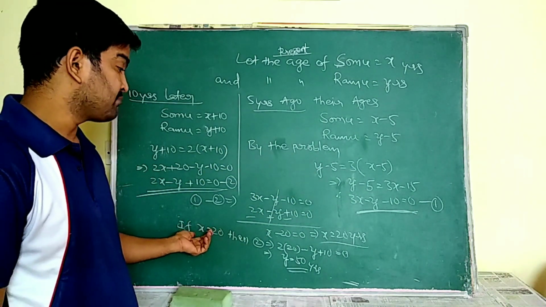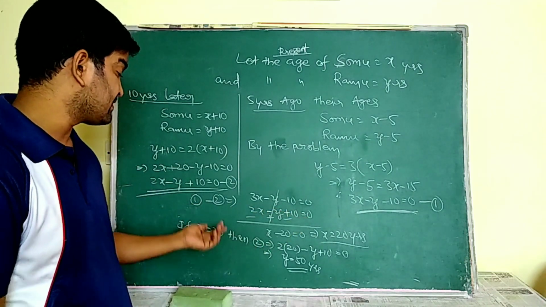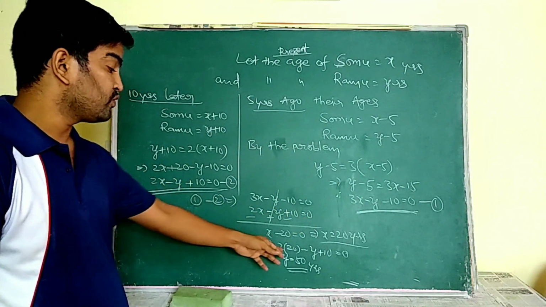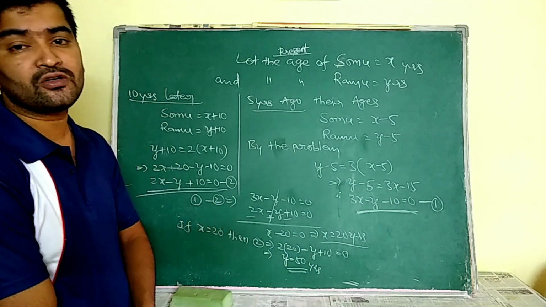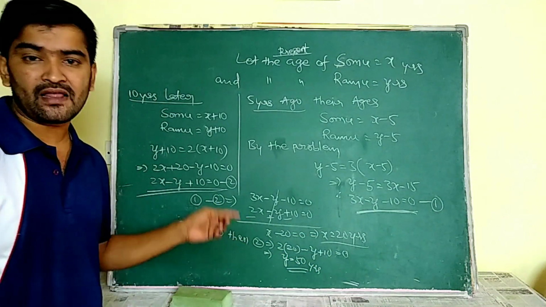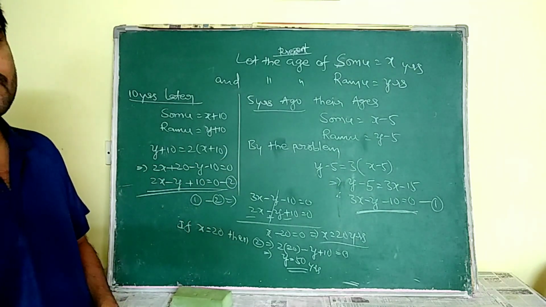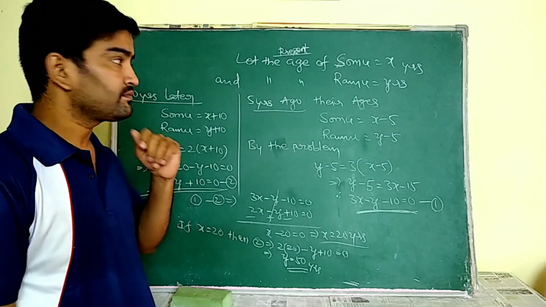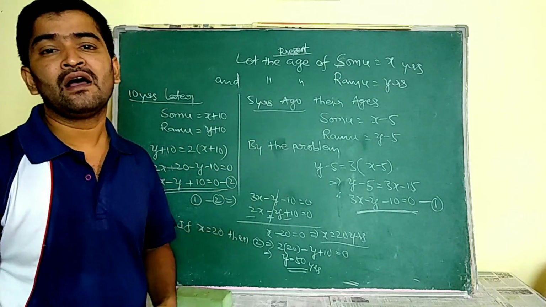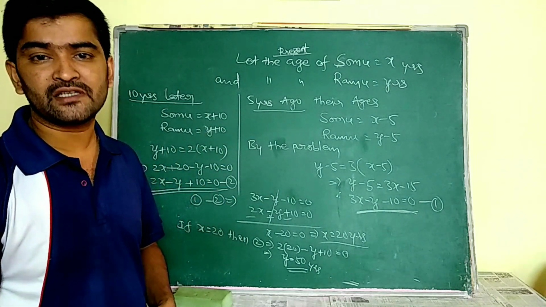So see, I substituted the value of x in equation 2, this one. So 2 into 20 minus y plus 10 is equal to 0. By that y is equal to 50 years. This is the actual process of solving the bit. But here, checking the options is the best method, I think.